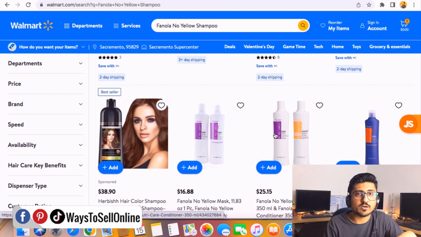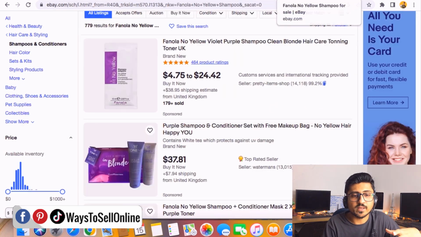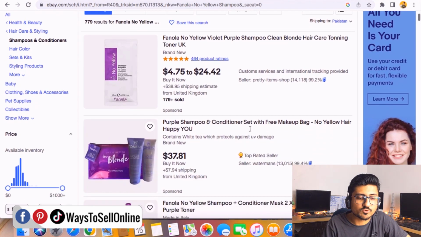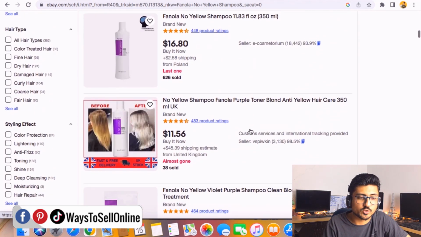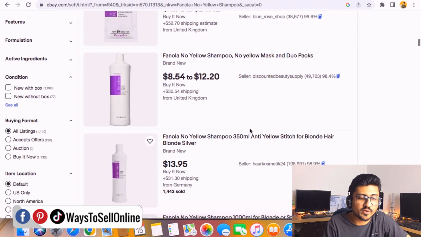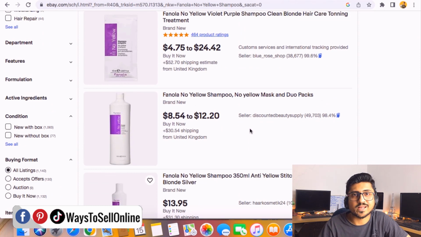And if you don't find a supplier on Walmart, just switch the website to eBay, type the same keyword, scroll down and keep searching for the same product. If you find it here, very good. But if you don't find it here, you can just move on to other websites like AliExpress or even CJ Dropship. So once you find that product, you can do your profit calculation.